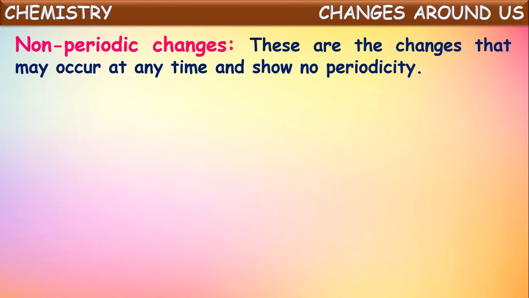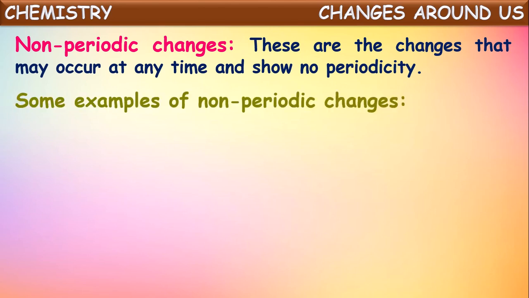Next, another classification based upon the time intervals is non-periodic changes. These are the changes that may occur at any time and show no periodicity. So they don't show any periodicity and they may occur at any time. Such kinds of changes are called non-periodic changes. Let us see some examples of non-periodic changes, which occur at no regular intervals of time. They may occur at any time.